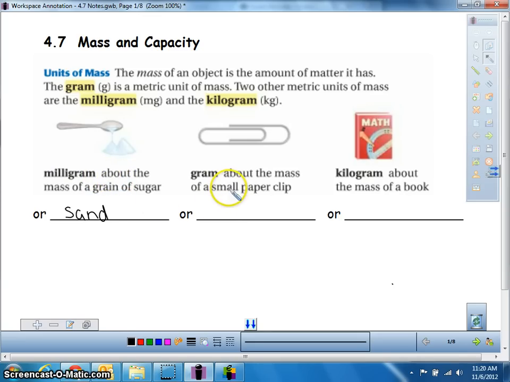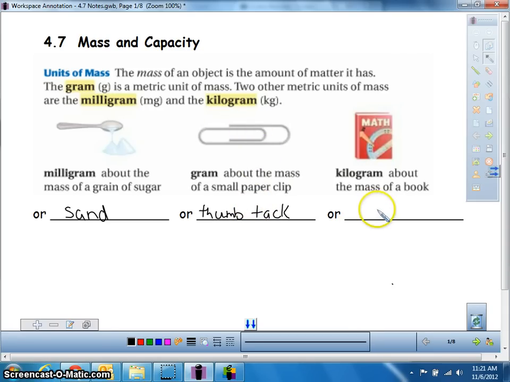When we want to think about medium kind of things, we're going to talk about the regular gram, just plain old gram. And with that, I want you to think about a paper clip. How heavy is a paper clip? It's certainly a little heavier than a grain of sand is, but it still doesn't have a ton of weight to it. Another thing you can think about, if you don't think of a paper clip, you can think of a thumbtack. So just those little push pins that you use to hang up a poster or something like that. So if you would want to measure something counting out however many thumbtacks or however many paper clips, then you're going to want to use the gram.